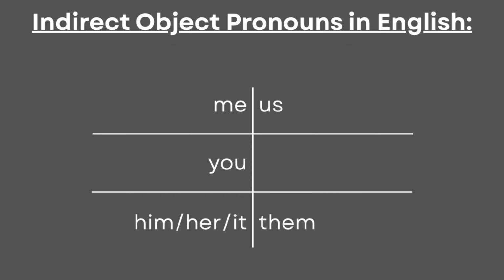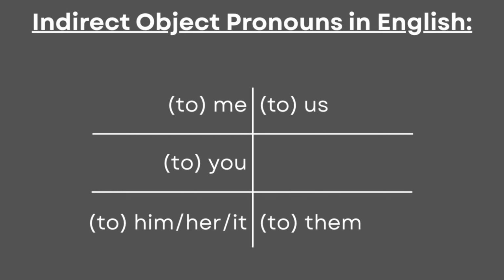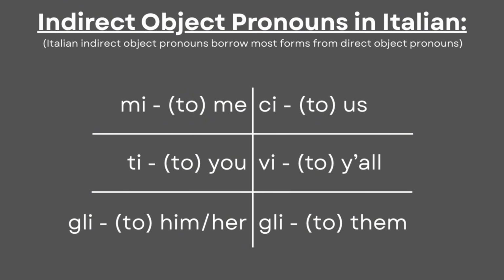Such pronouns in English borrow the same form, but most of the time they're specified in context with the preposition to or for. In Italian, the forms are also borrowed, but some change. Mi, ti, li, ci, vi, li. Such pronouns don't just mean me, you, him. They mean to me, to you, to him, basically indicating to whom.